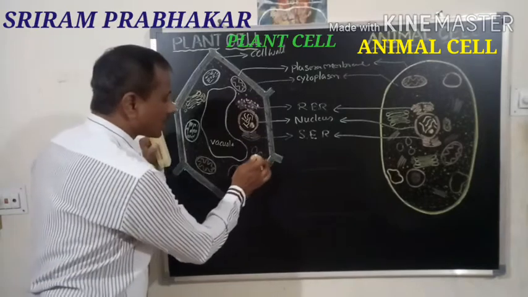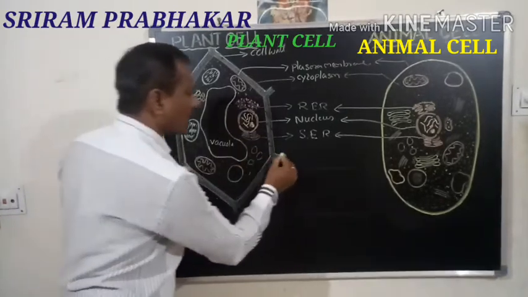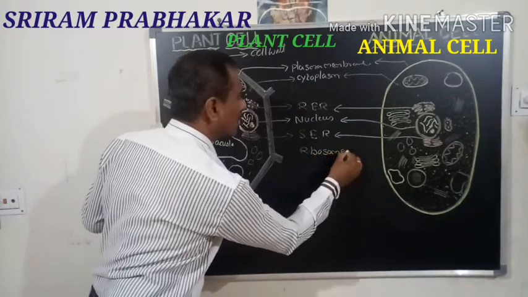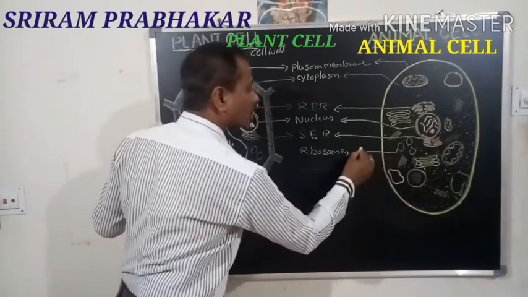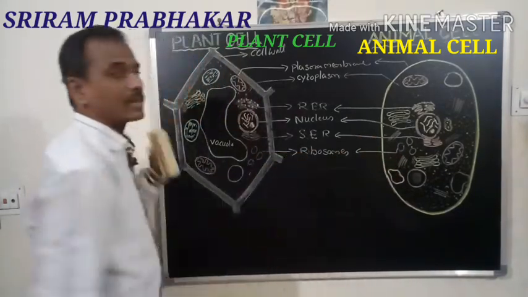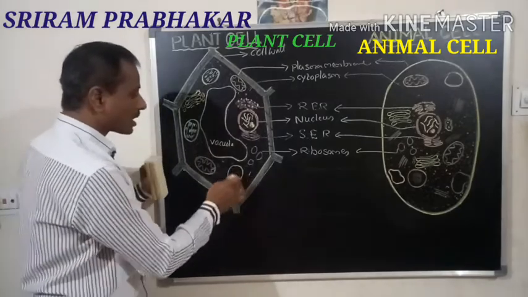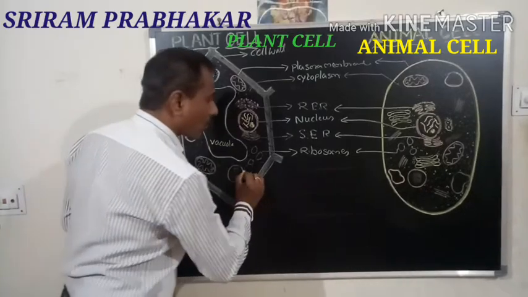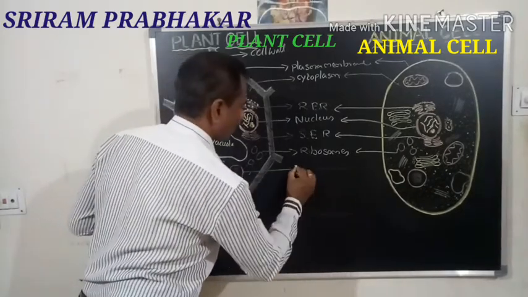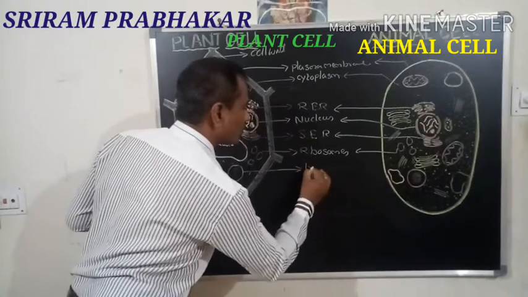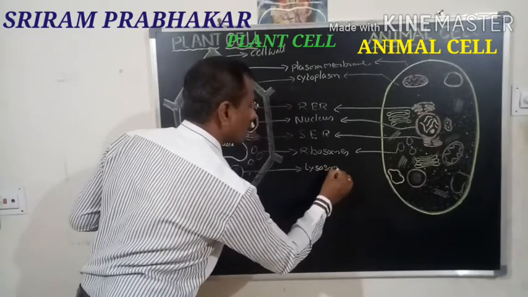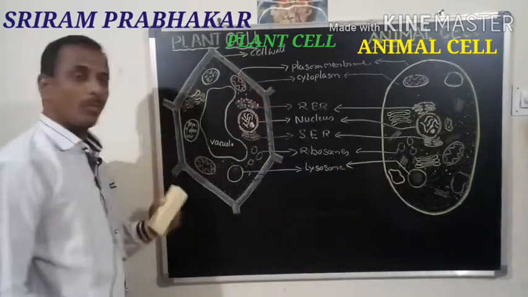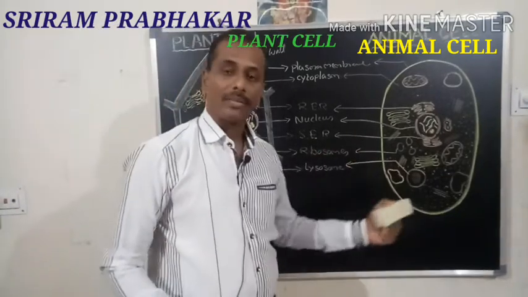Then these small structures present here are the ribosomes. These ribosomes are present in both the animal cell and plant cell. Next, this is a large sac-like structure which contains enzymes. This is called the lysosome. Here also it is the same, a lysosome. Lysosomes are present in both the plant cell and animal cell.